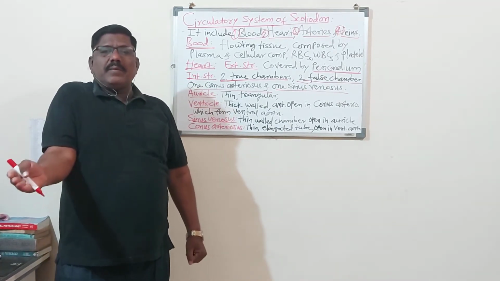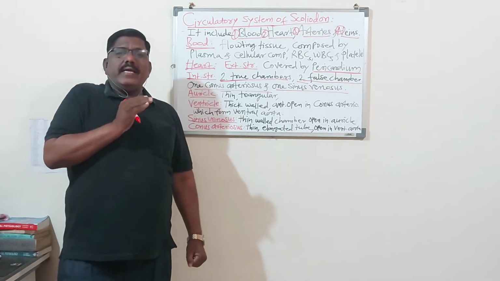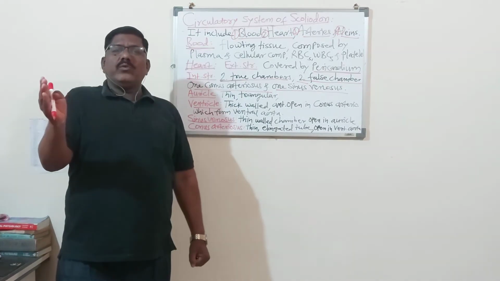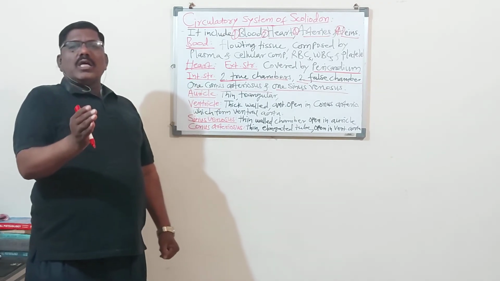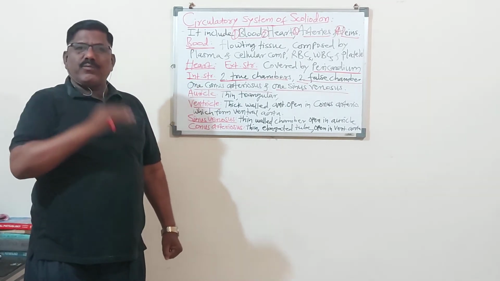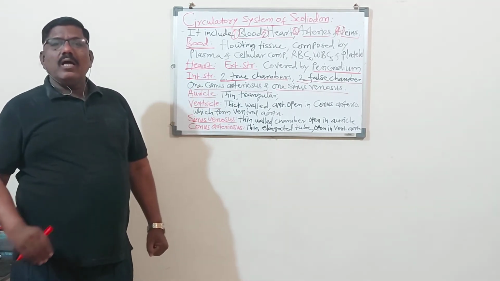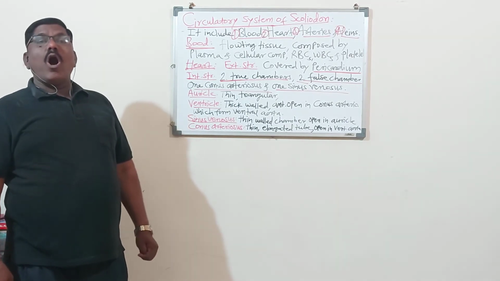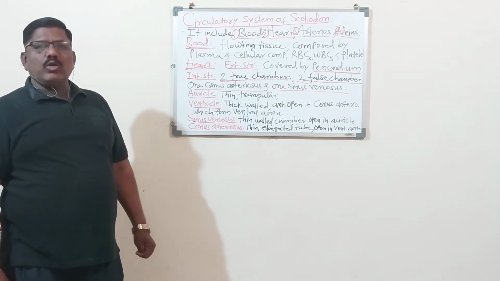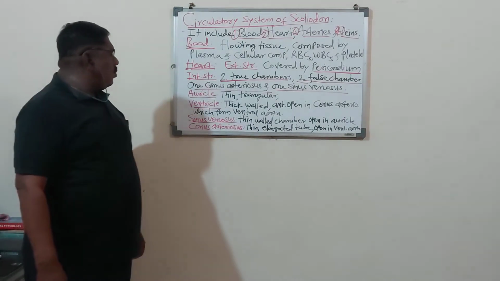Auricle मधून ventricle मध्ये blood गेलं का तो परत येऊ नये म्हणून auriculoventricular aperture वरती wall असते. That wall prevents the backflow. That wall is called the auriculoventricular wall. Auriculoventricular wall. So remember that.